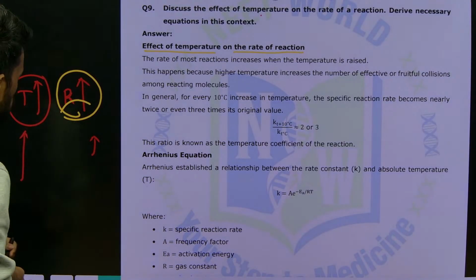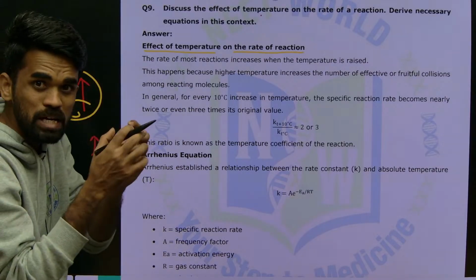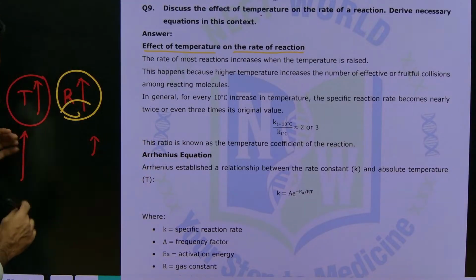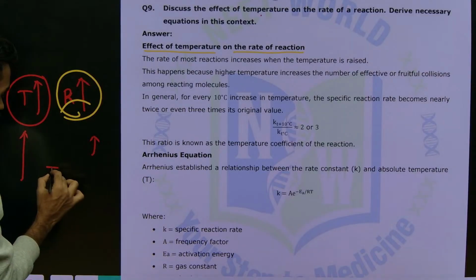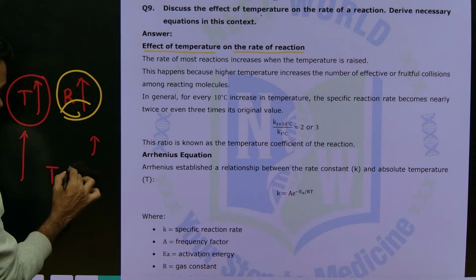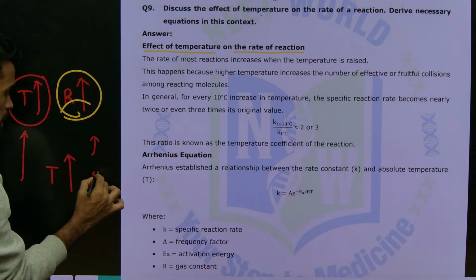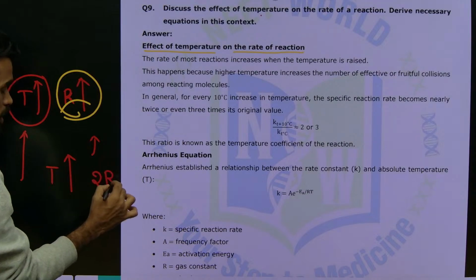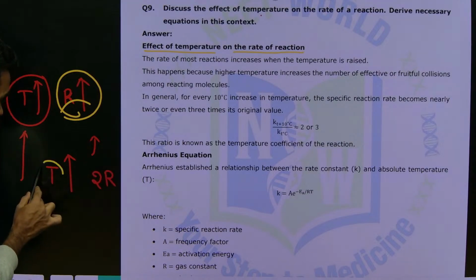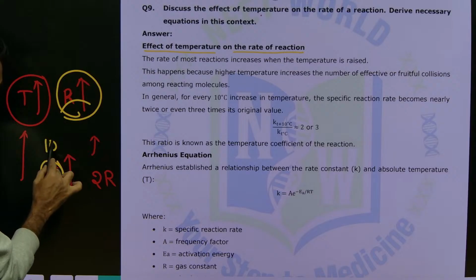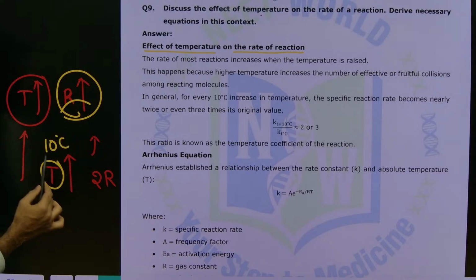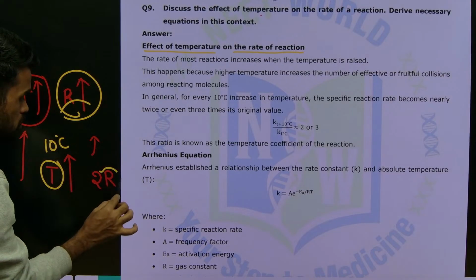Before going to this, we have one more experimental observation. See, if the temperature is increased by 10 degrees, the rate increases 2 times. See what I am saying here, if temperature is increased by 10 degrees Celsius or 10 Kelvin, then rate becomes 2 times.